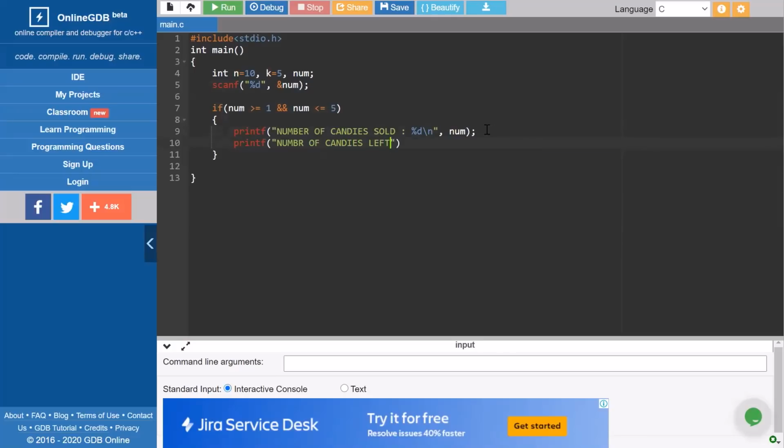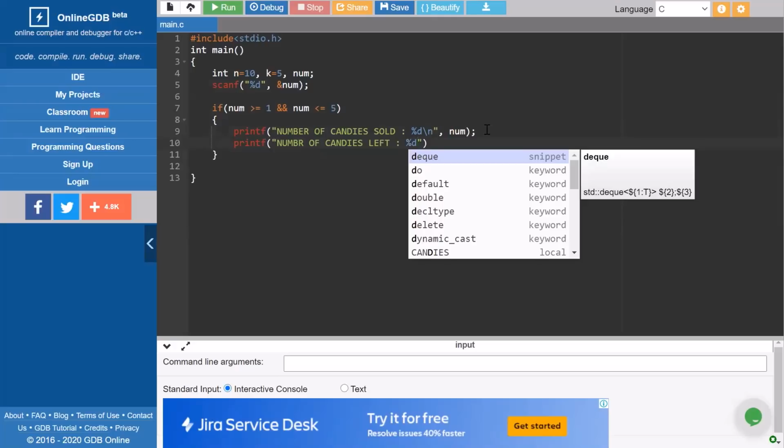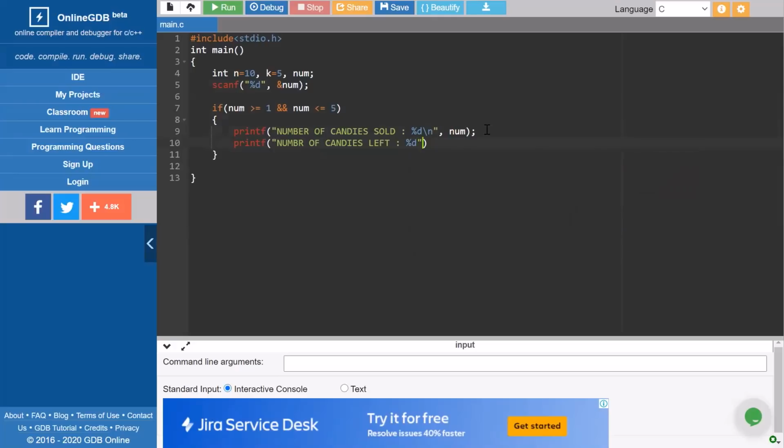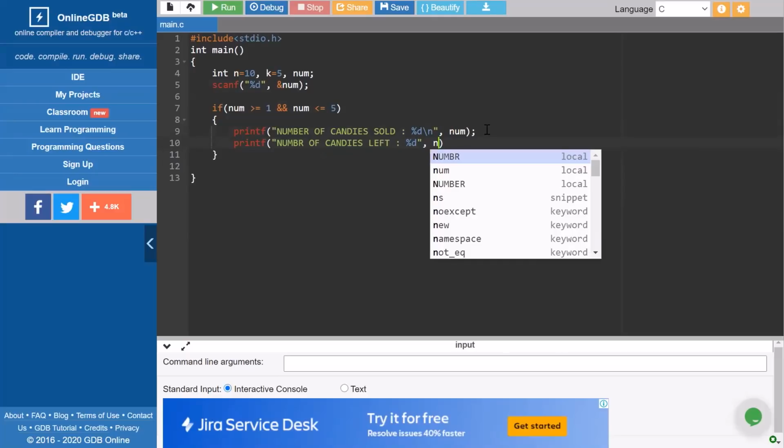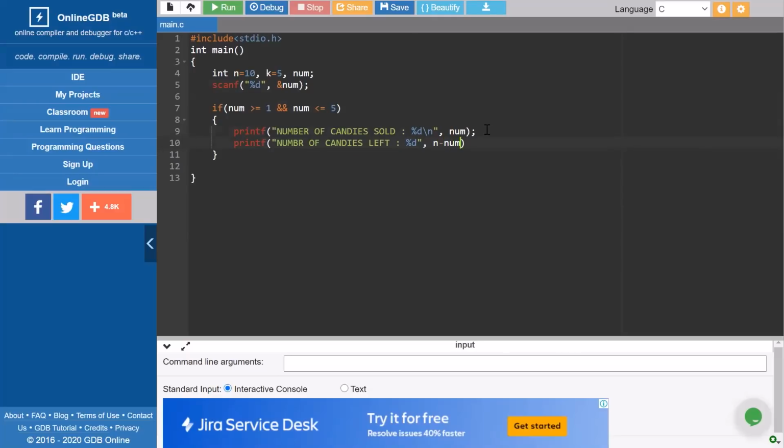Number of candies left, I will write it. Here we won't require \n, because we don't have to write anything after this. So now I'll write n minus num, right? Why n minus num? Because the candies left will be what remains after those sold.